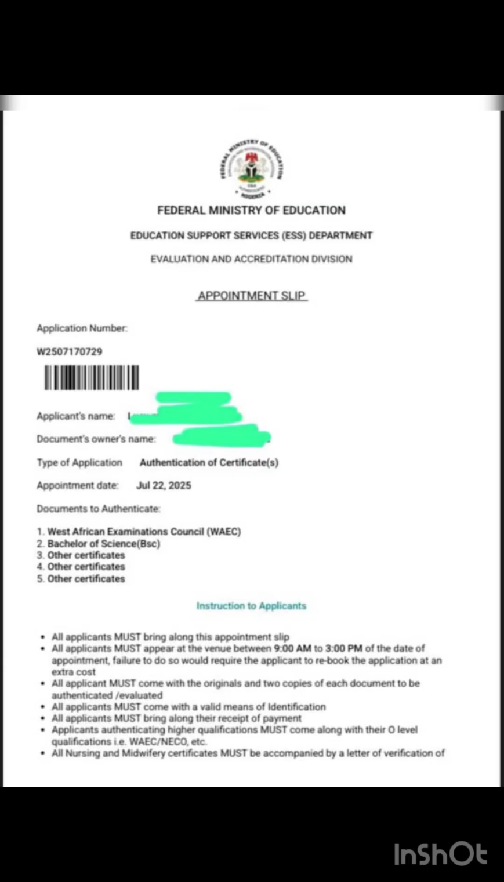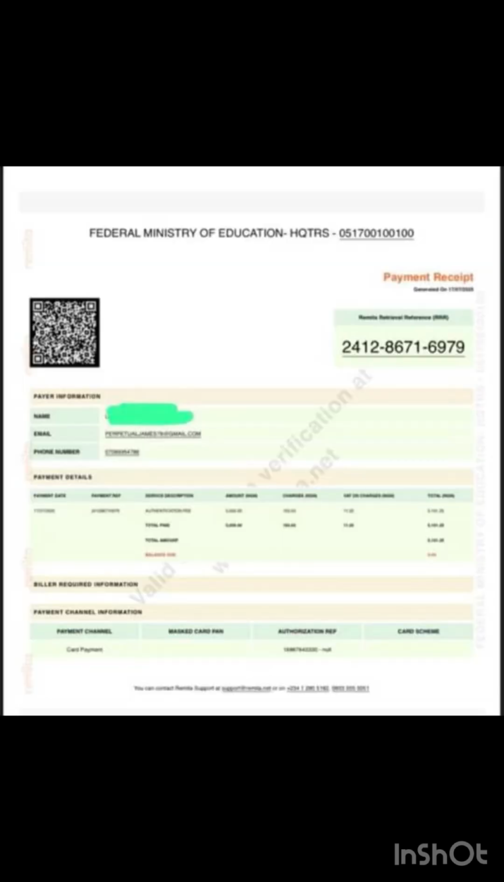I'll be leaving out some samples in this video for you guys to see. I'll leave out some samples of how the appointment slip looks, how the revenue receipt looks, how the remitter looks, everything. Okay, this is your appointment slip. This one is your revenue receipt. And the next one is your remitter receipt.